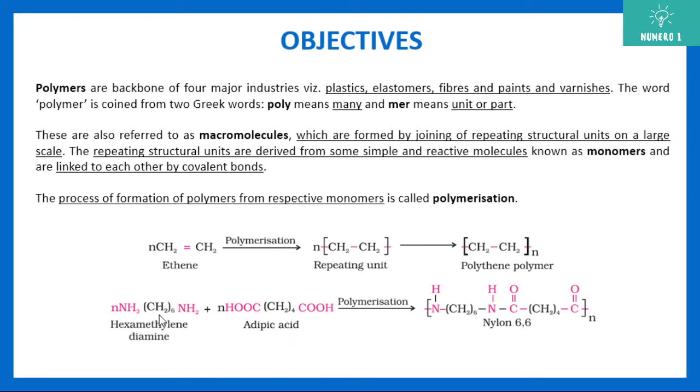Again you can see there are 6 carbon atoms, and in adipic acid also there are 4 CH2 and two COOH, so again 6 carbon atoms. When they polymerize, they form nylon 66. The name is nylon 66 because there are 6 carbon atoms here, and 4 plus 2 is again 6. Note down, and this is the repeating part, or repeating unit.